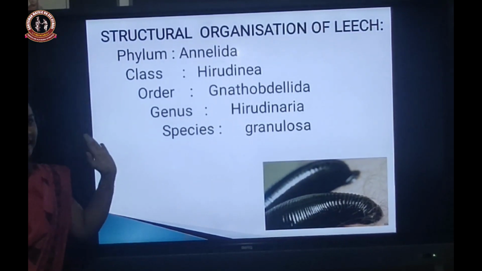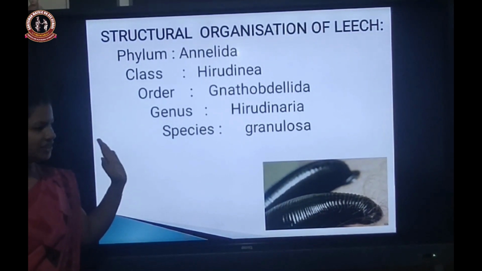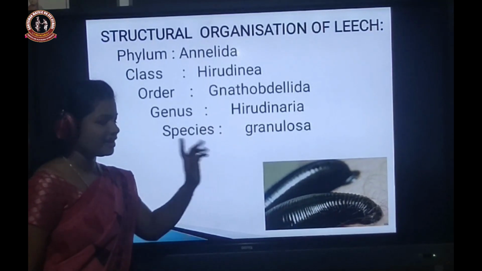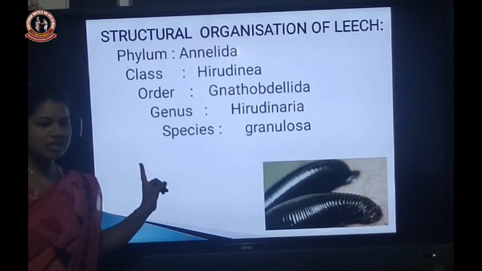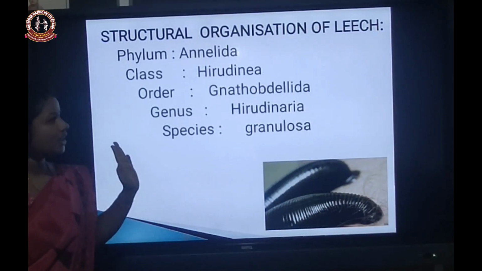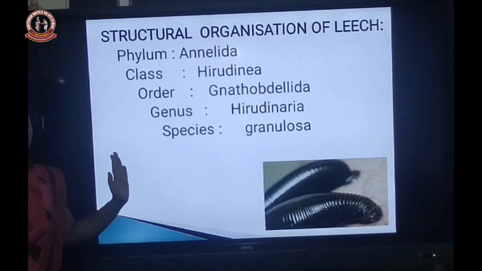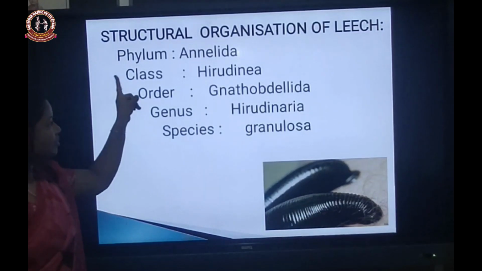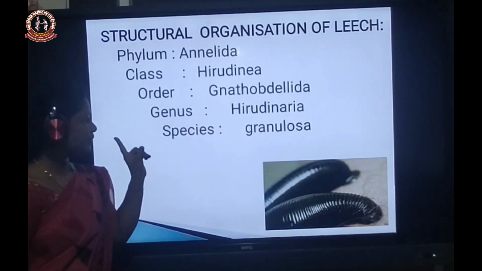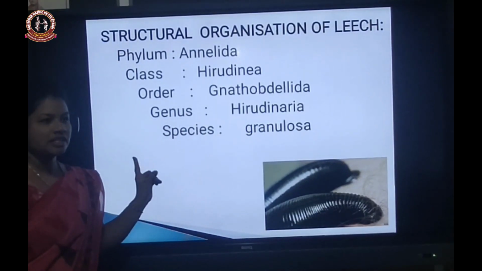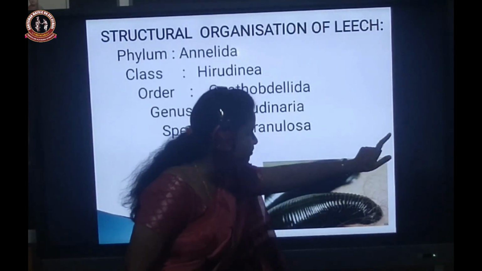The scientific name of Indian cattle leech is Hirudinaria granulosa, genus Hirudinaria, species granulosa. So the classification of leech is phylum Annelida, class Hirudinea, order Rhynchobdellida, genus Hirudinaria, and species granulosa.